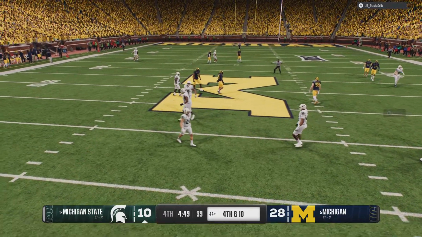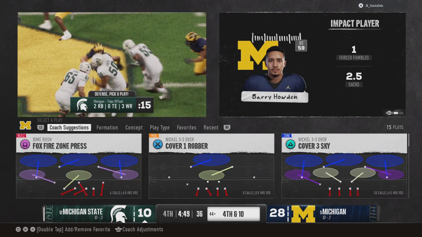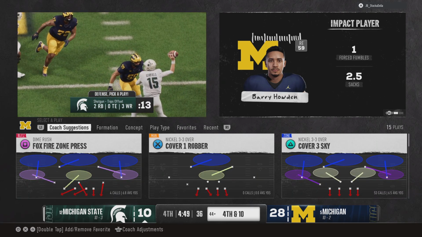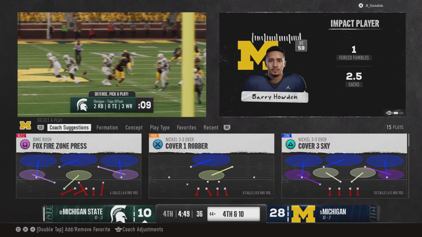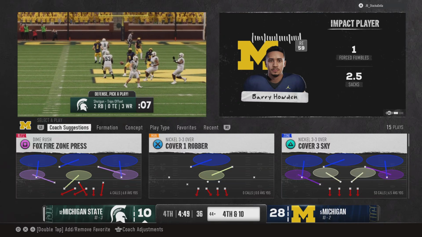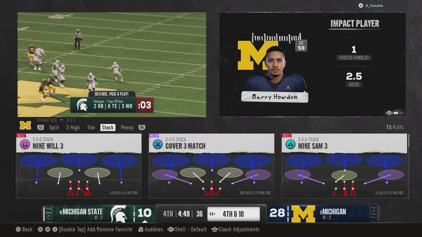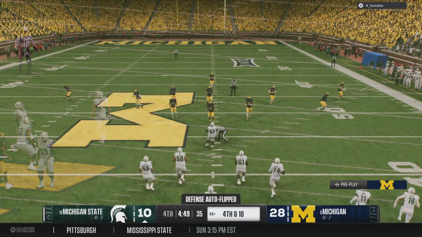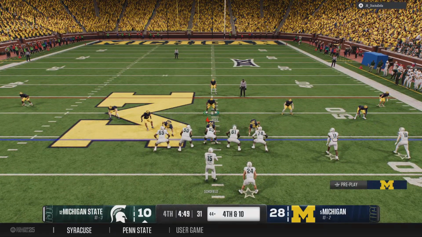Hit as he releases it, and the pass ball is incomplete. Kind of a fine line here, Chris, for me when it comes to throwing the screen pass. You don't want to throw it too early, obviously, and the defense reacts quickly and can sniff it out. And you definitely don't want to throw it too late and potentially get sacked. You've got to make sure it hits just right for this play to work. The offense stays on the field down multiple possessions. Easy choice.